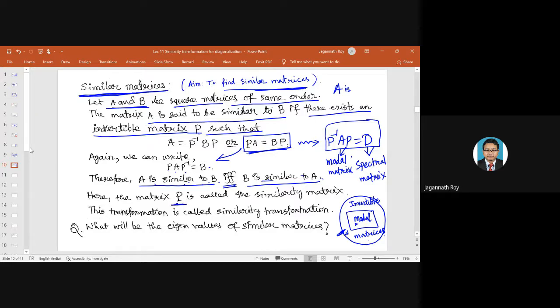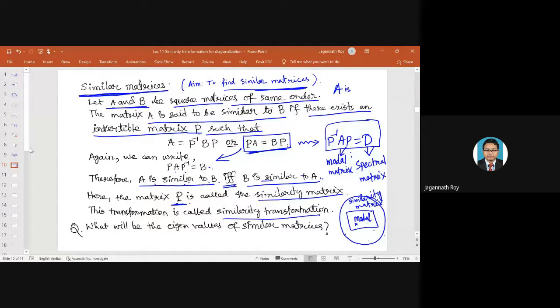Earlier we had this as the model matrix. So P is now called the similarity matrix. So the similarity matrix is a bigger class. Okay. So let me just rename them. This is a set of similarity matrices. This is a bigger set of matrices, and model matrices are actually a small set of invertible matrices, of course. And this transformation is called similarity transformation.